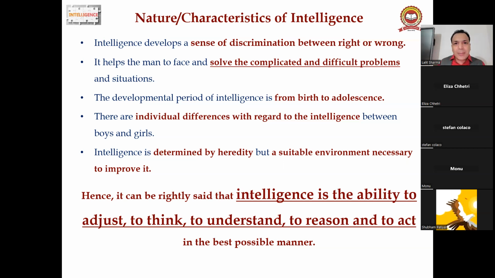Because we have come to know that if some students have less intelligence, a suitable environment can improve it, right? You can also watch the movie Taare Zameen Par. You have seen that now. There is one small boy over there, I think Ishaan is the name of the student. He was weak and he was scolded by his parents and his teachers. Okay, then ultimately what happens?